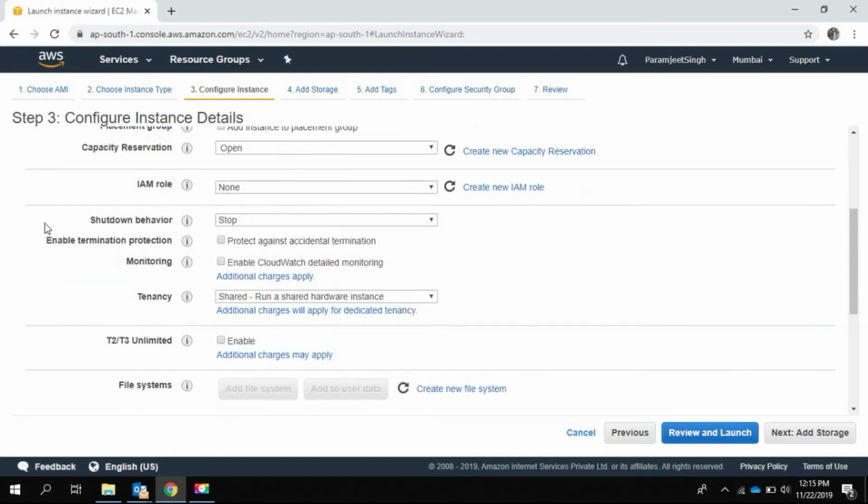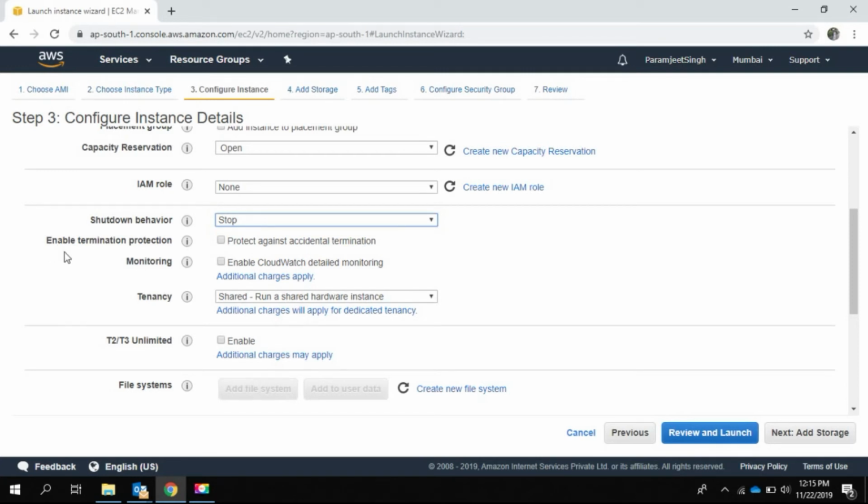Next is shutdown behavior. So this defines how this EC2 instance will behave when we perform an operating system shutdown. We have two options, stop or terminate. So if through the operating system we just perform a shutdown, if we choose stop, the instance will be in the stop state, or if we choose terminate, the instance will get terminated. So now we are choosing stop only.